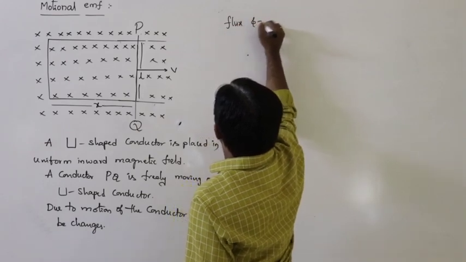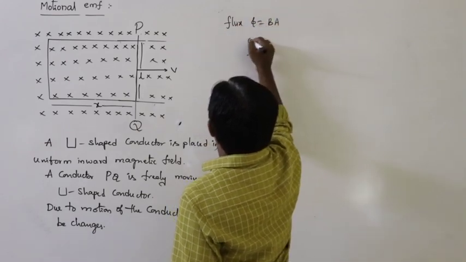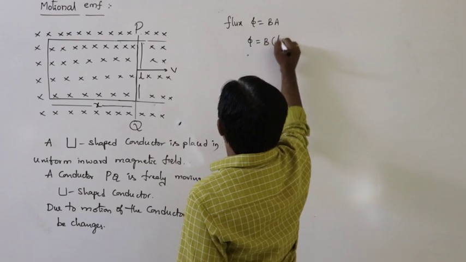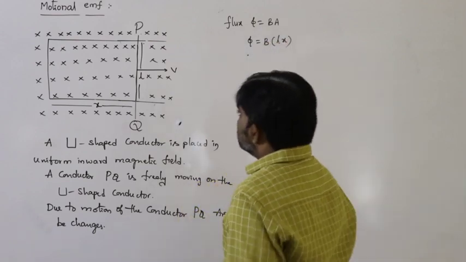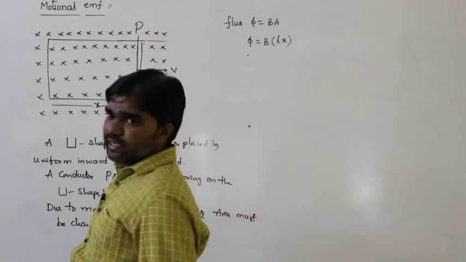Generally magnetic flux is given by the formula BA. Phi is equal to B into Lx, where length is L and breadth is x.